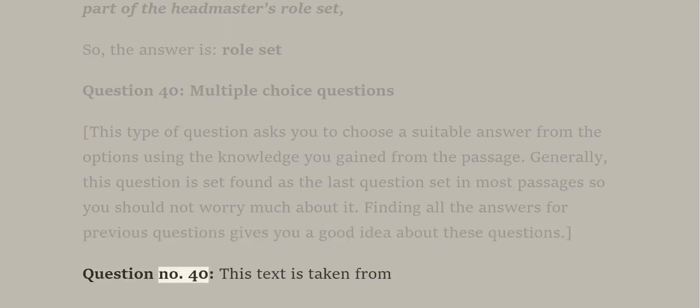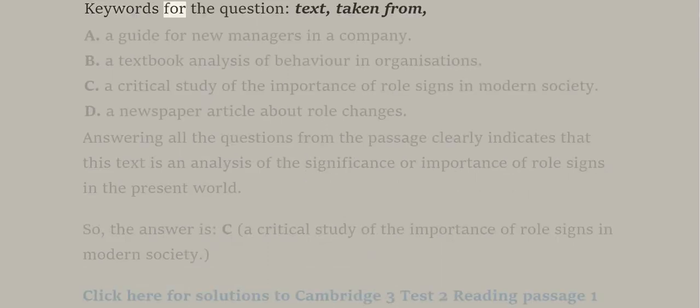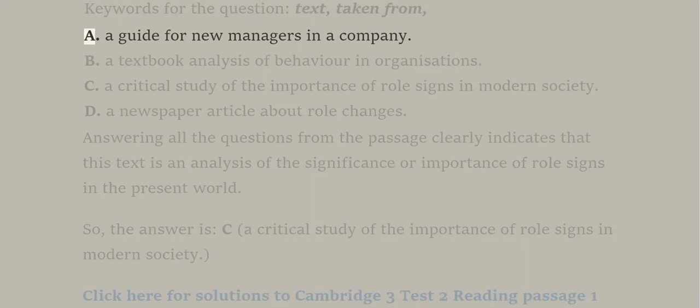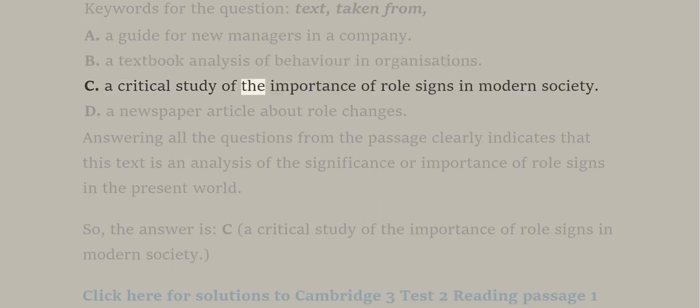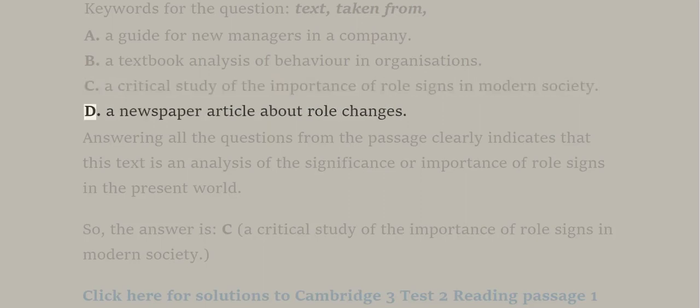Question number 40. This text is taken from. Keywords for the question: text, taken from. A. A guide for new managers in a company. B. A textbook analysis of behavior in organizations. C. A critical study of the importance of role signs in modern society. D. A newspaper article about role changes.